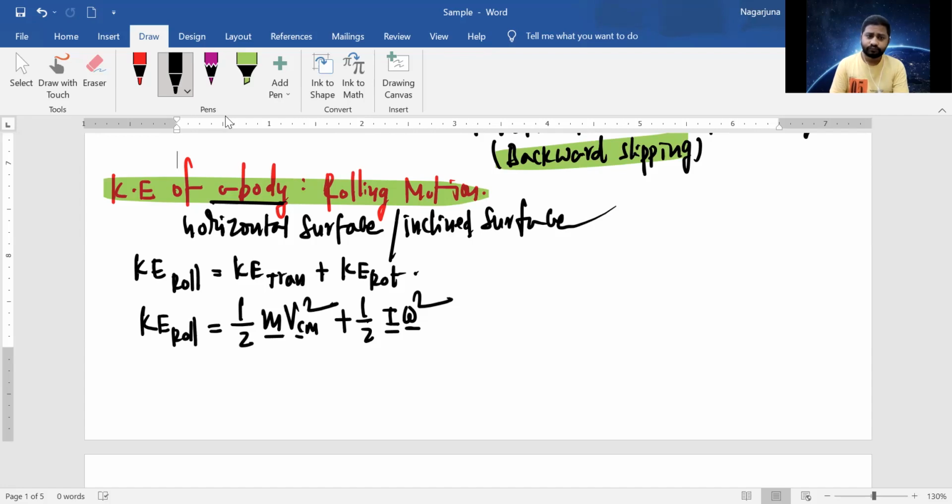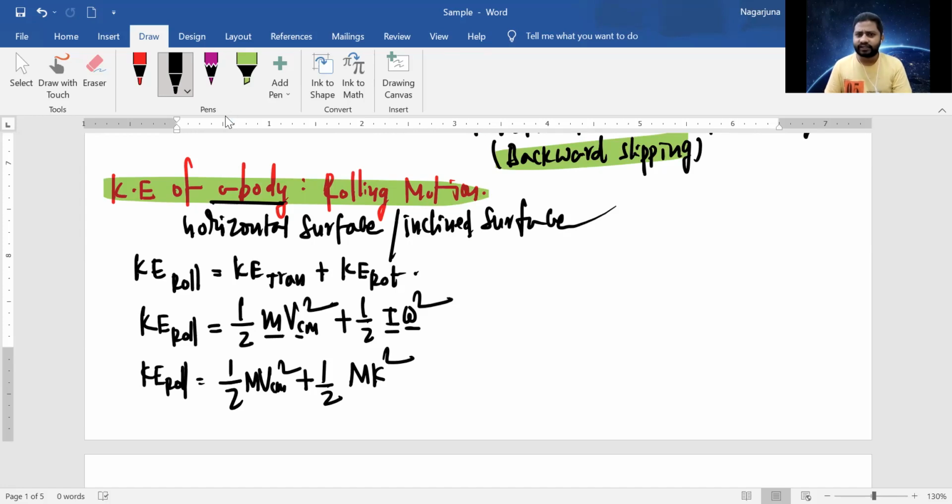Fine. So kinetic energy in case of rolling motion is half m vcm square plus half into, carefully observe, the moment of inertia, which I can write as m k square, the radius of gyration. Why am I writing it in terms of the radius of gyration? Which body is making rolling motion here, we don't know.